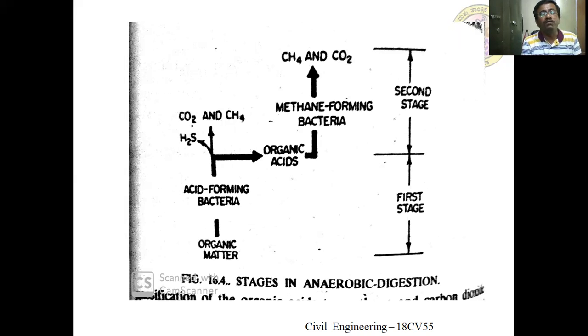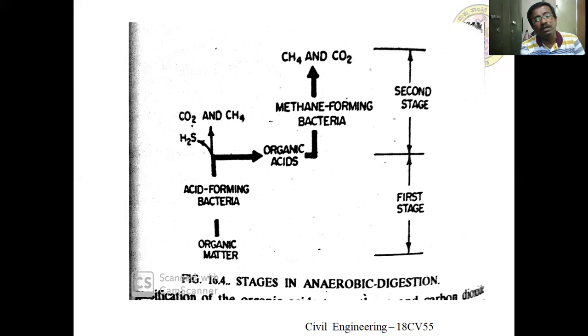This is another flow chart which explains very easily, or it is very easy to understand, the different steps which are involved in the anaerobic digestion. The organic matter is converted into H2S, CO2, and CH4 by acid forming bacteria. I'm saying the organic acids are produced due to the acid forming bacteria. This is converted into CH4 as well as CO2 by methane forming bacteria.